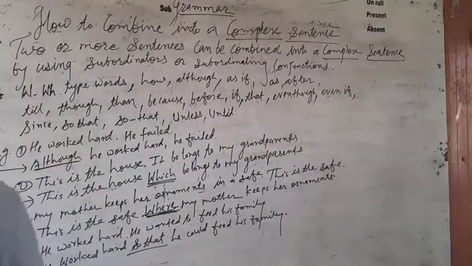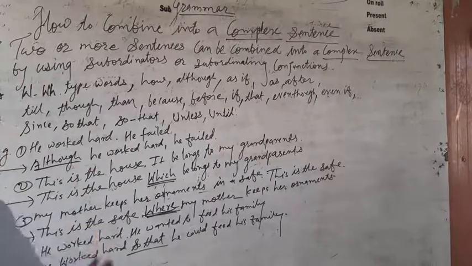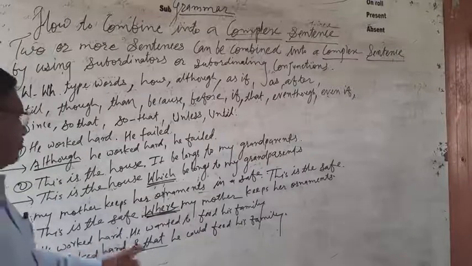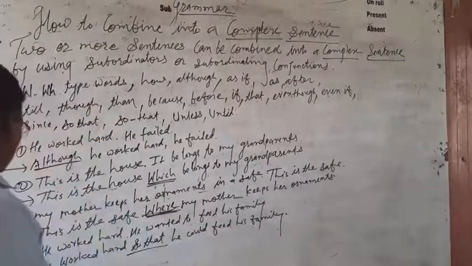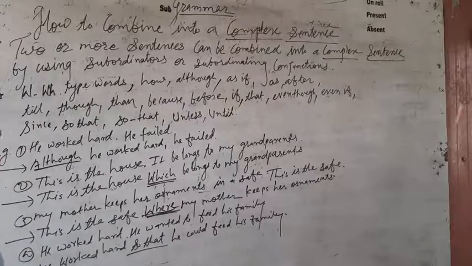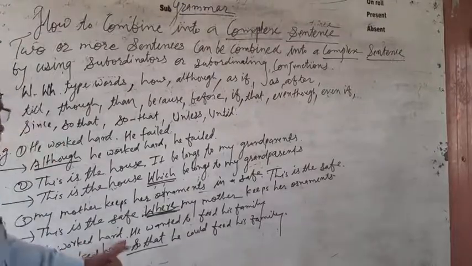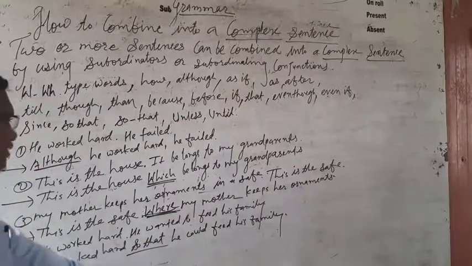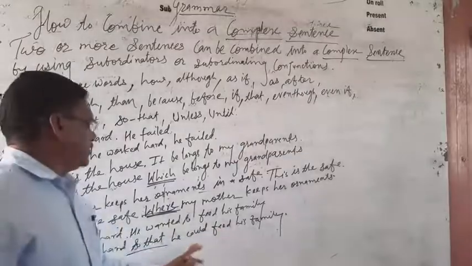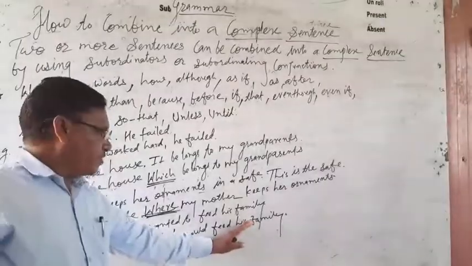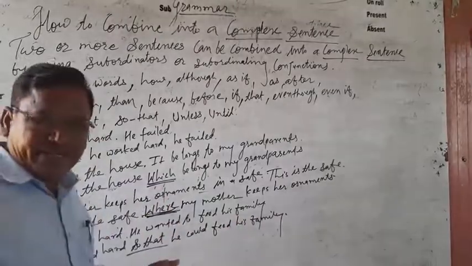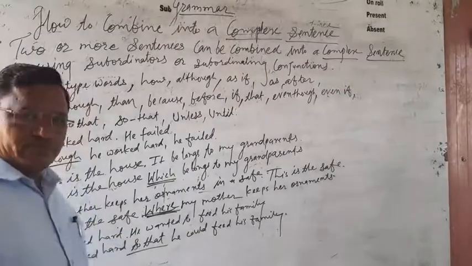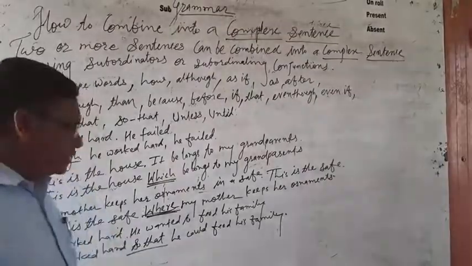Now number 4. He worked hard. He wanted to feed his family. So how will it be a complex sentence? First of all, let us guess which subordinate can be used to combine these two sentences.